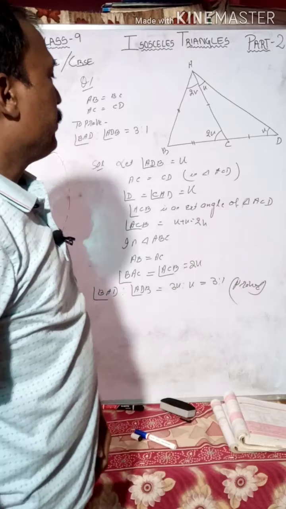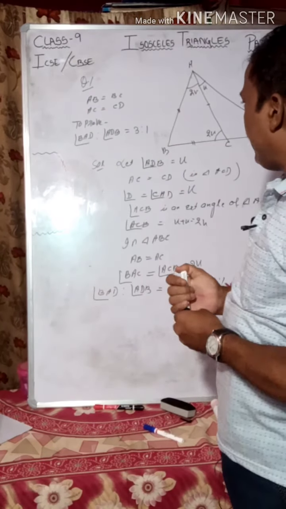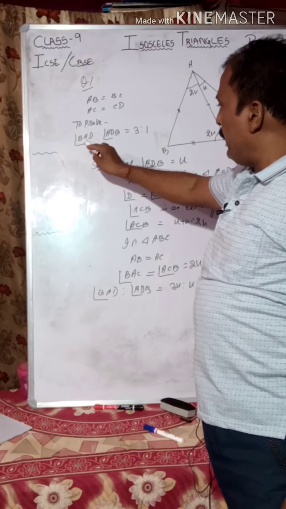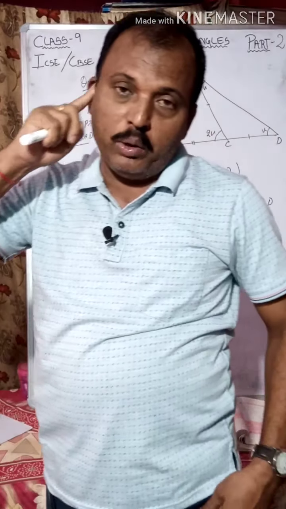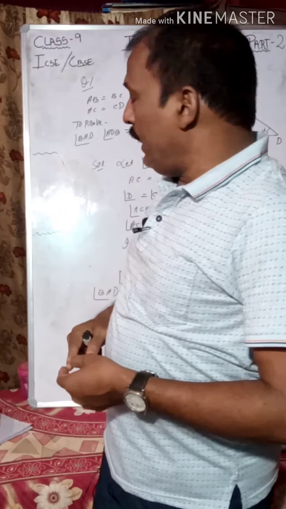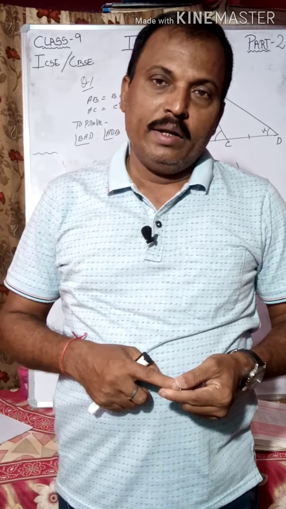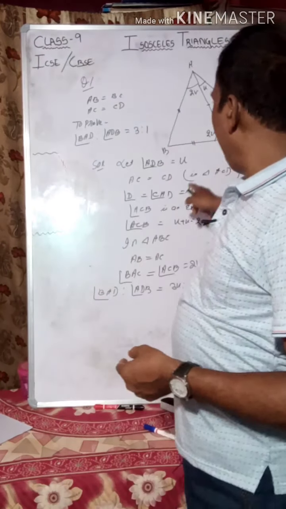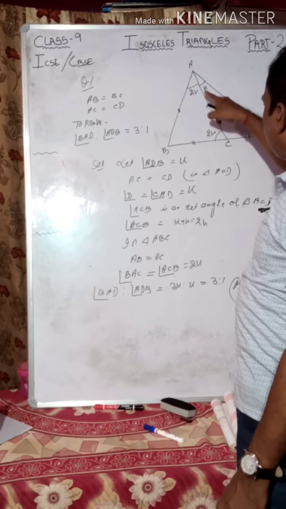Very interesting. First we take the smallest angle as x, as BAD is to ADB is equal to 3 is to 1. So we took the smallest angle ADB as x degrees. Then in triangle ACD, angle ADB is equal to angle CAD.